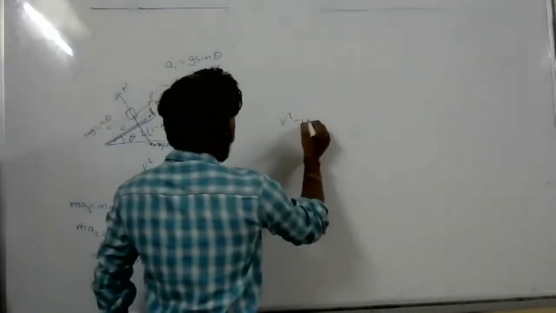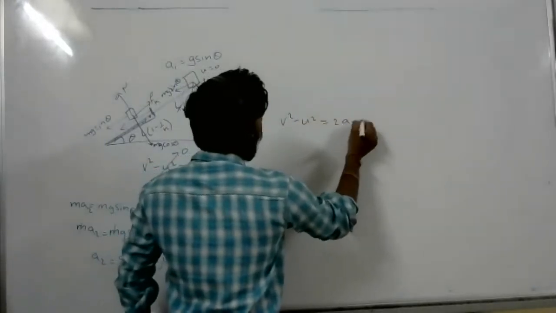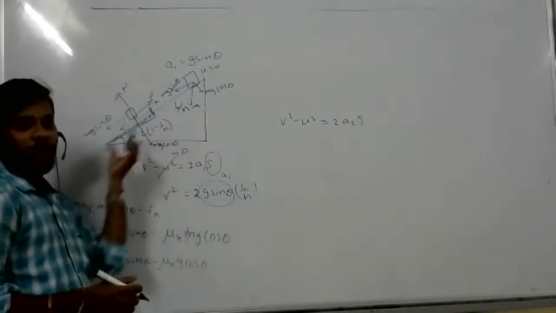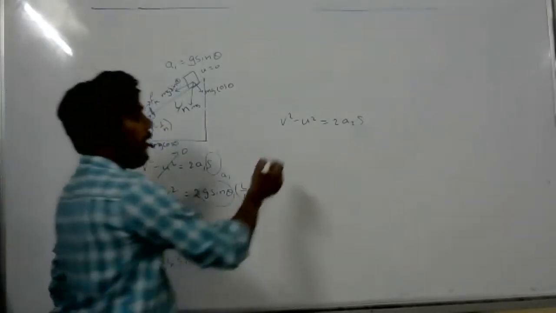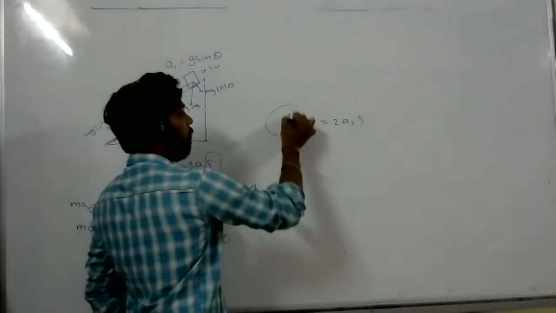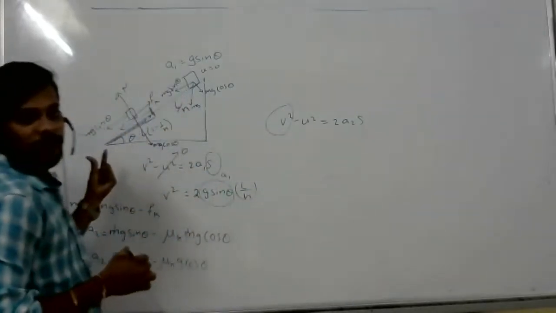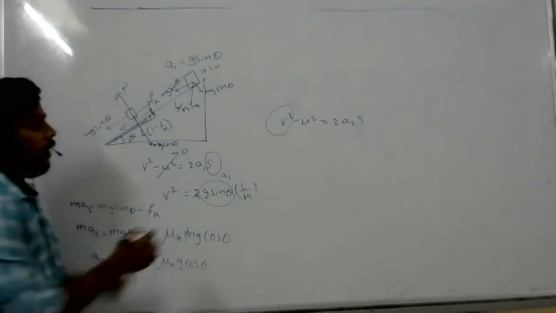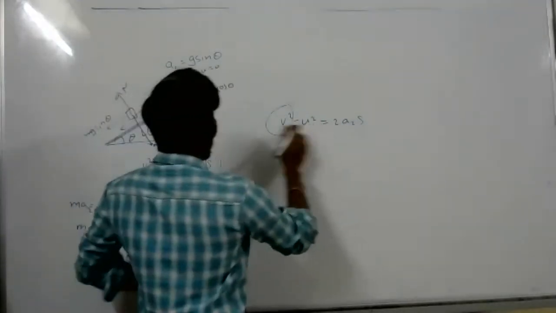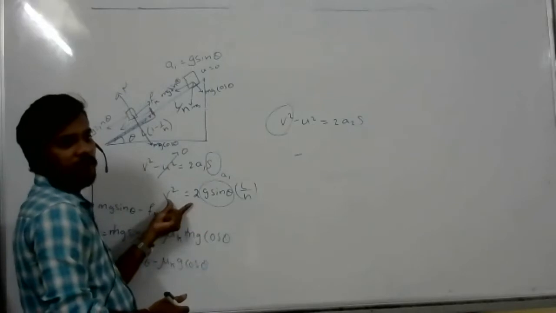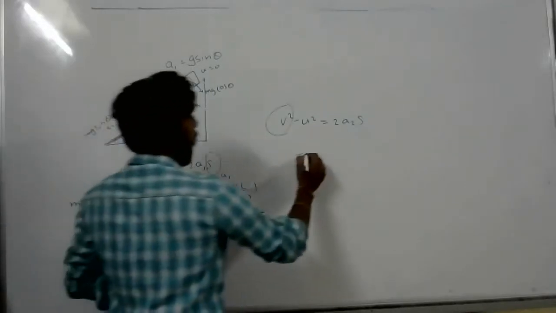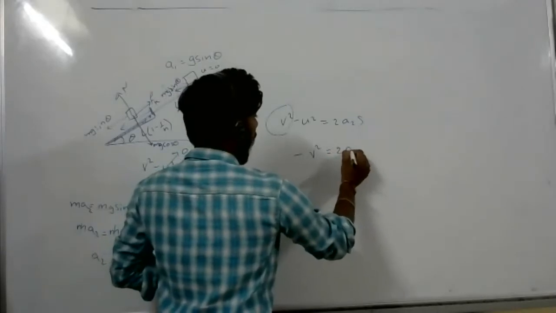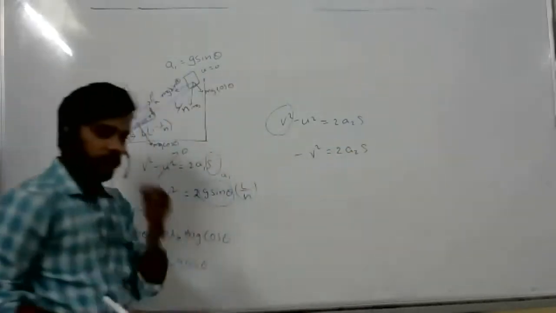v square minus u square is equal to 2 a2 s. How much distance will it travel? Here the final velocity is 0, right? Because it will stop, as given in the question. The initial velocity is root of 2g sin theta.